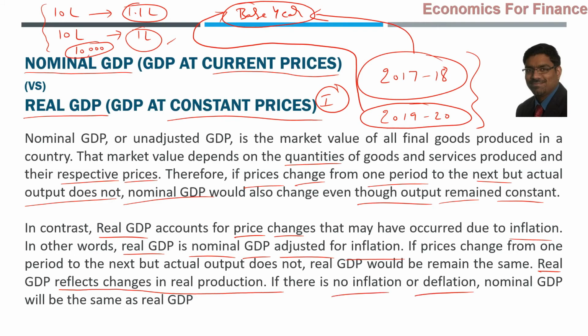So imagine if there is no inflation or deflation. In that case, nominal GDP will be the same as real GDP. Both will be the same if there is no inflation or deflation. So that is a point to be noted about nominal GDP and real GDP. Don't worry about the numbers and all. As an example, whatever we take, that is not the purpose of computations here.